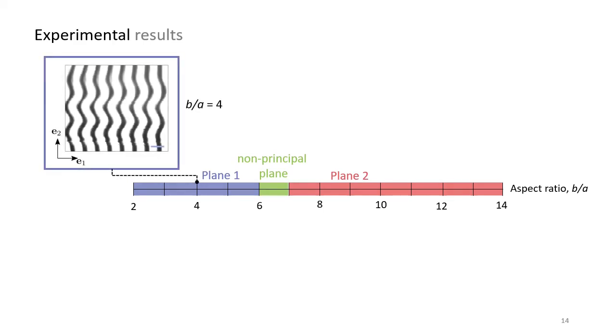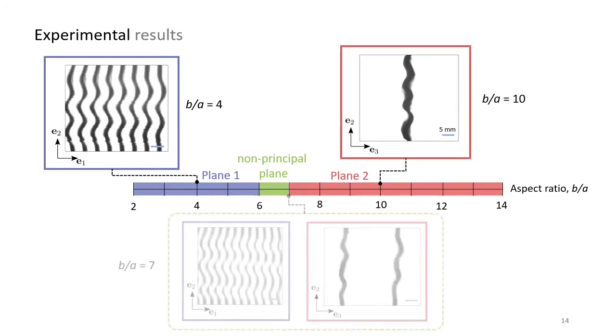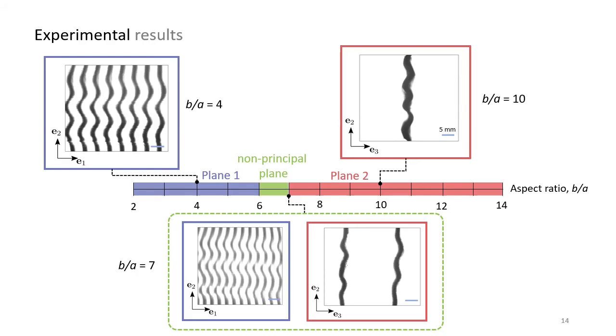At aspect ratio 4, the fibers buckle in plane 1. At 10, they buckle in plane 2. And in the middle at 7, buckling is observed in both planes 1 and 2. This indicates the buckling towards an intermediate or a non-principal plane.